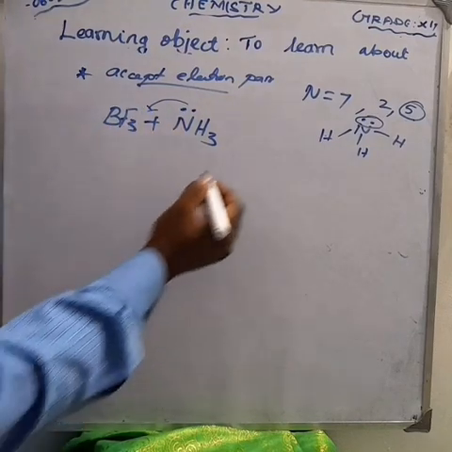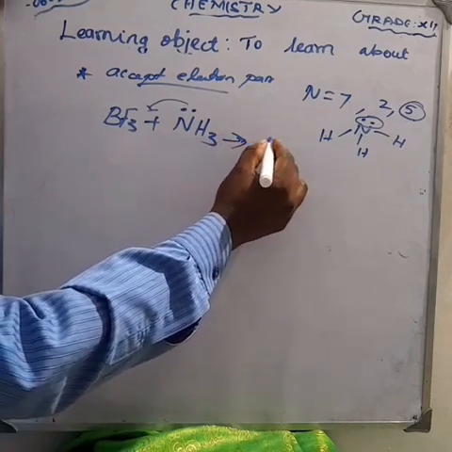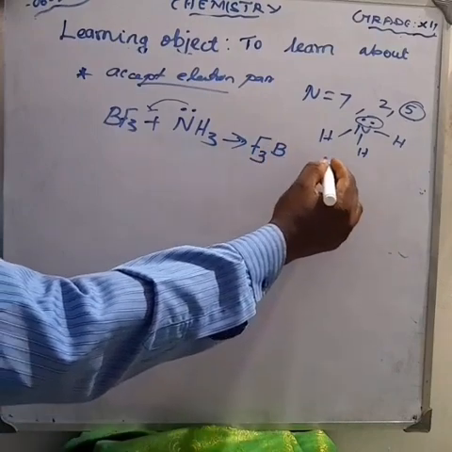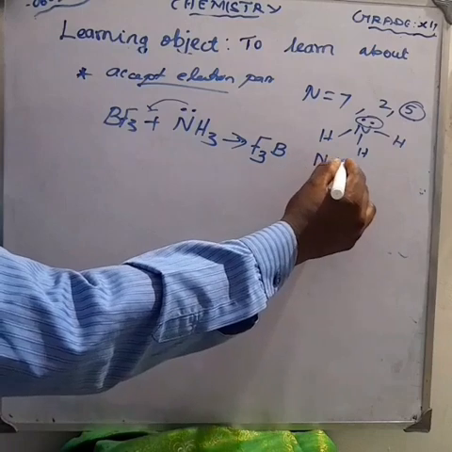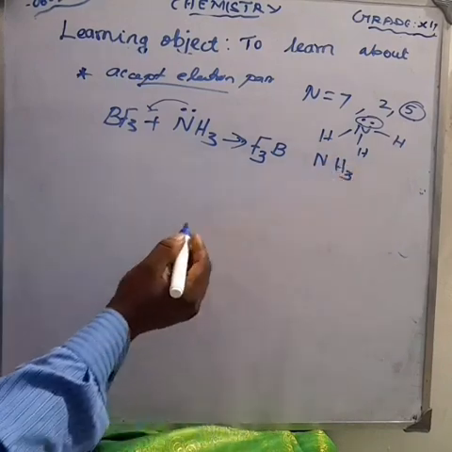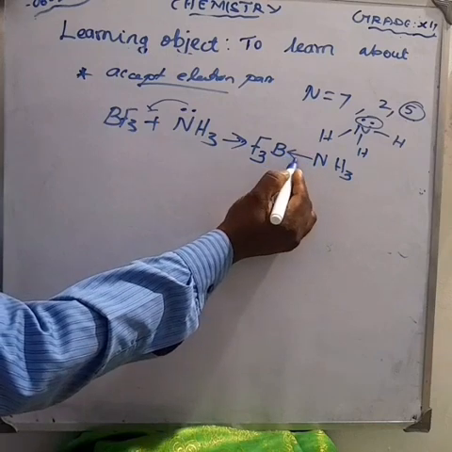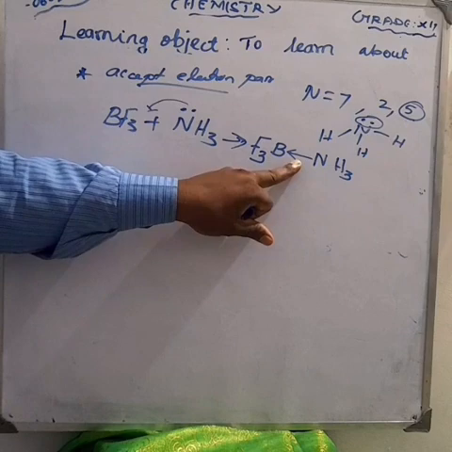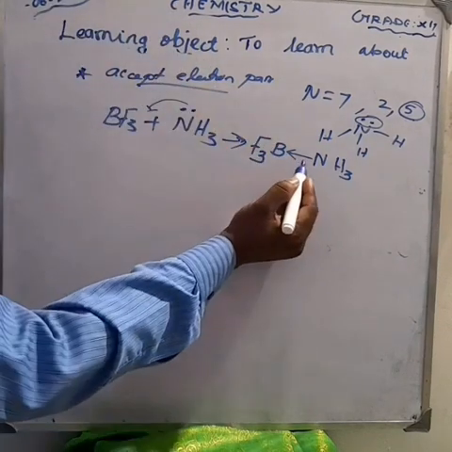So we have to write it like this. First write F3B, then give some space, then NH3, ammonia. Here we give one arrow mark. This arrow mark denotes the coordinate covalent bond.